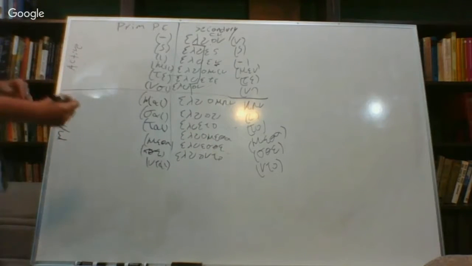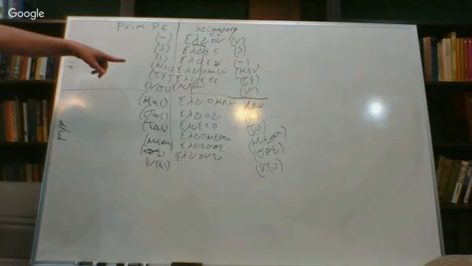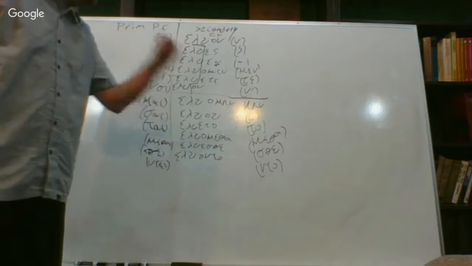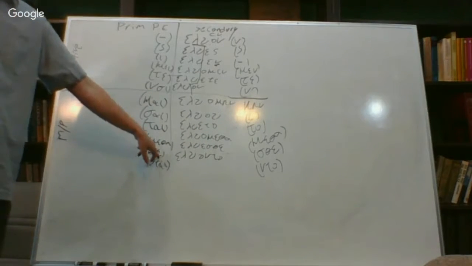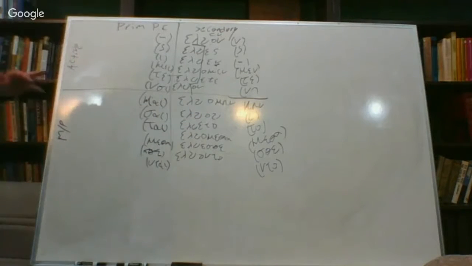The nice thing here is that we can see metha is the same in the middle passive, in the secondary and in the primary. Same with estha. We have sigma, theta, epsilon as our personal endings in both the middle passive. So that's going to be the same. There are some similarities. There are some vast differences. Make sure that you are comfortable with them.